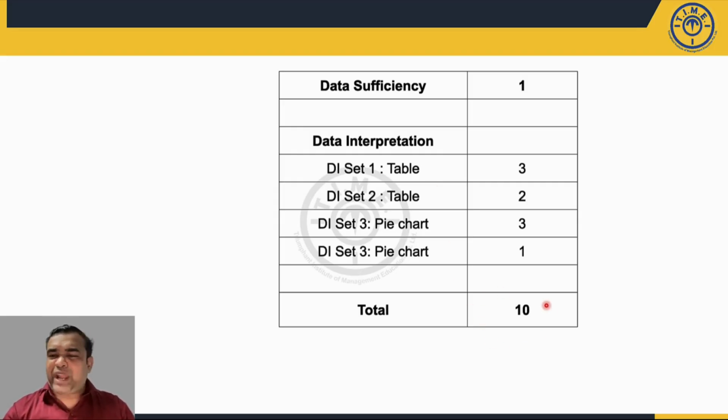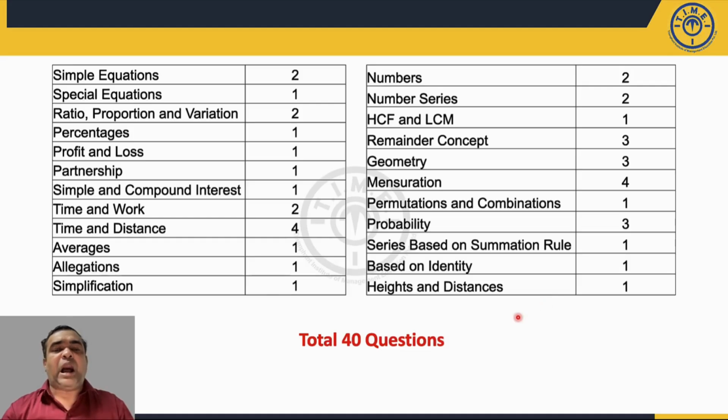So out of 10, if you attempt all 10 questions, you can do that, but that would have consumed more time. Probably I would have attempted 5 questions from DI, and out of the 40 questions I could have attempted around 25 questions in quant. So overall, out of 50, a good attempt could have been 30 questions. Those who say they'll attempt all 50 questions could have done that, but it would have consumed more time, leaving you with less time to attempt the other sections.